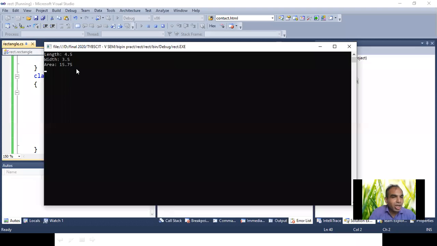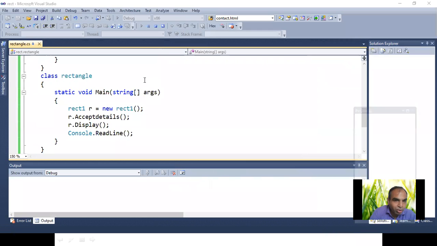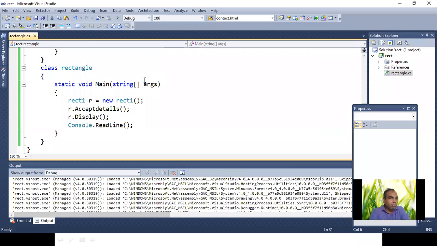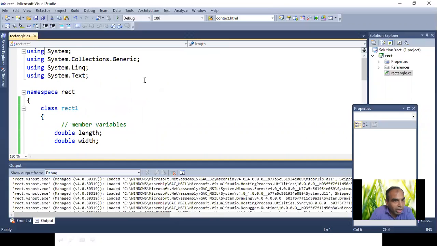This way you can do practicing, just like we have already done in C++ and Java, all programs you can do with the console applications. Clear? One more program, that is your multiplication. If I have to show the multiplication product program with .NET, before that I have to show with C#.